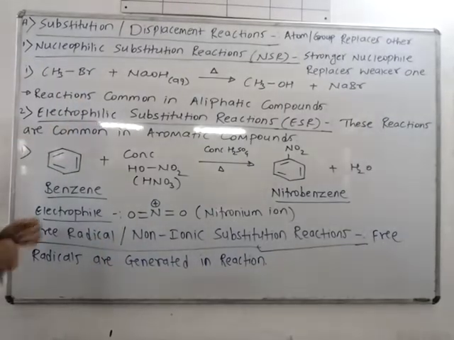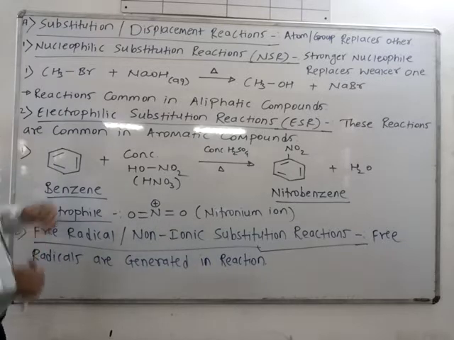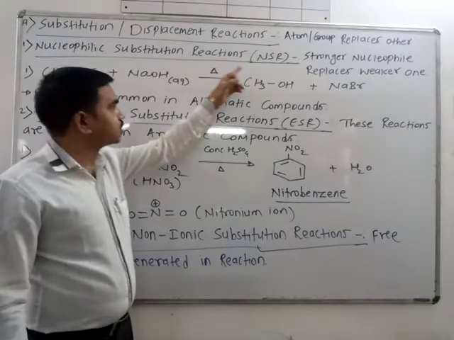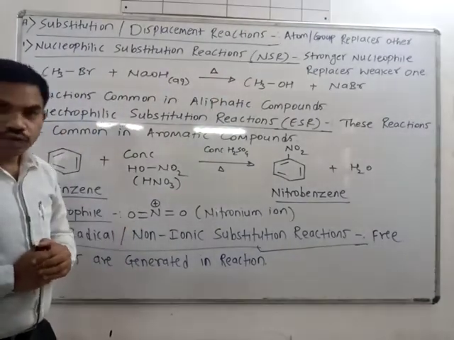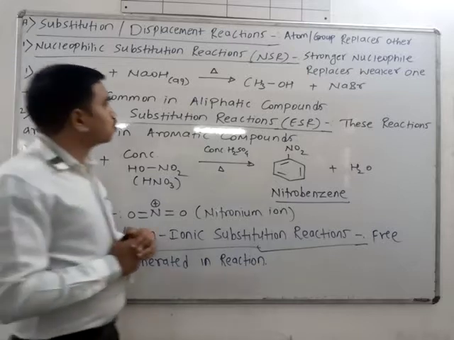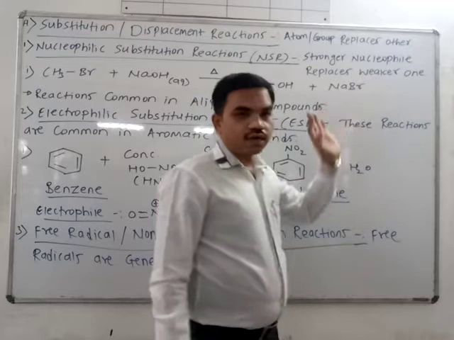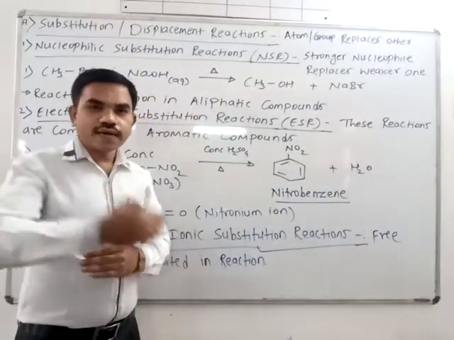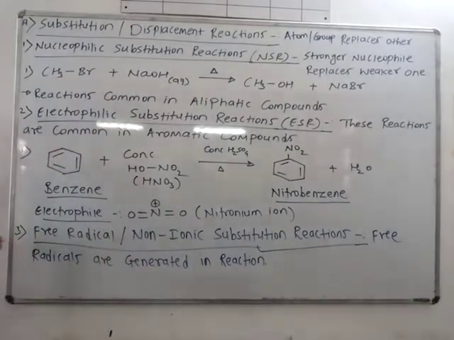Okay, so there are again three types, three subtypes. In that, the first one is nucleophilic substitution reactions, in short we call it NSR. So in these reactions what will happen? Stronger nucleophile replaces the weaker. Okay, stronger nucleophile will attack and replace the weaker nucleophile. So what is its example?